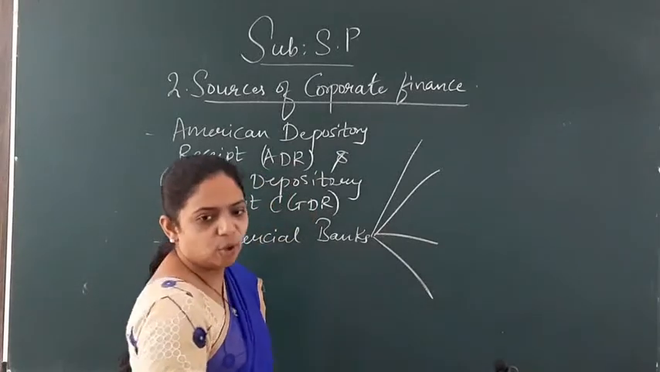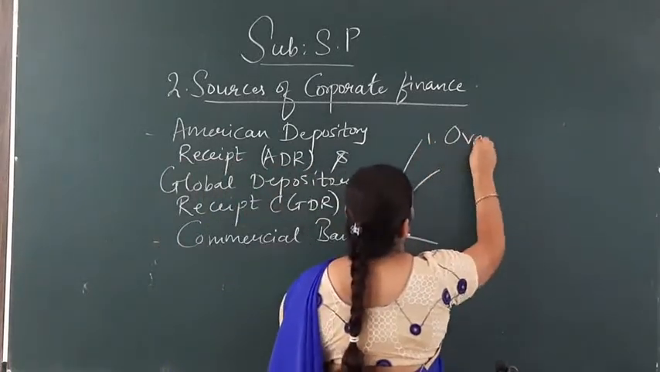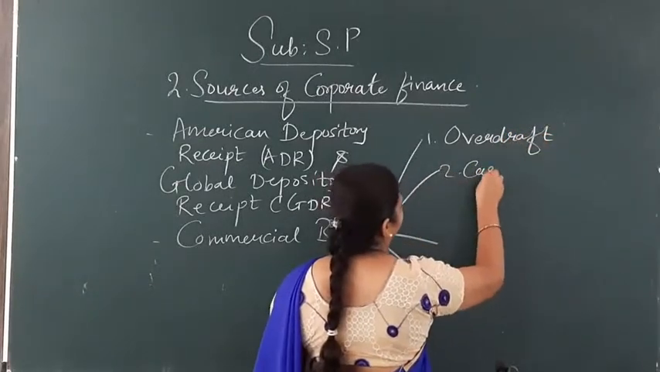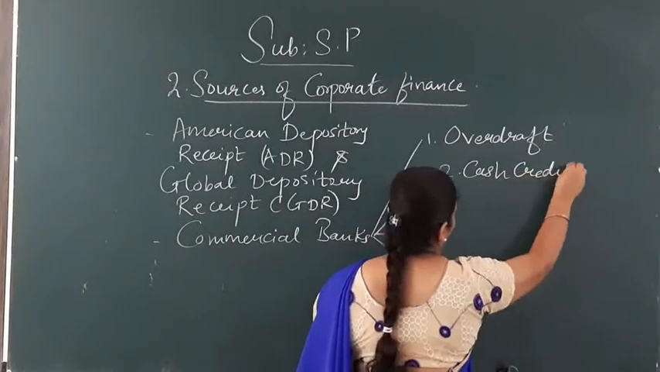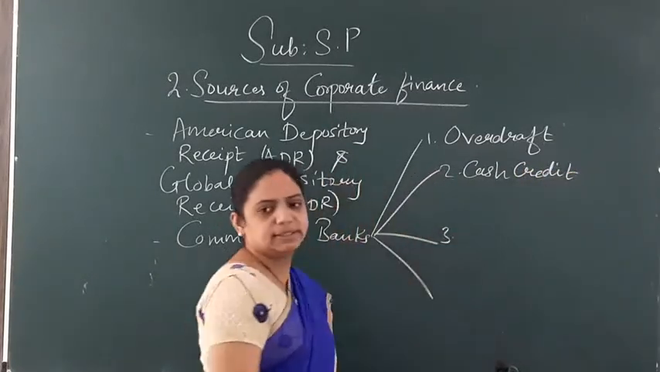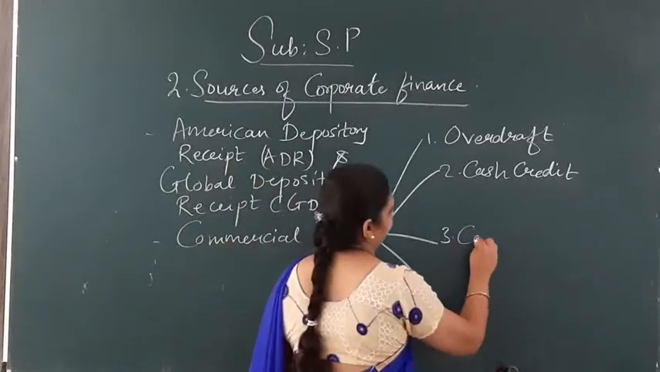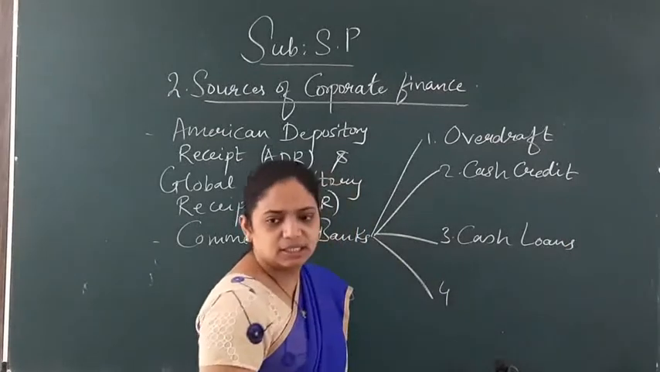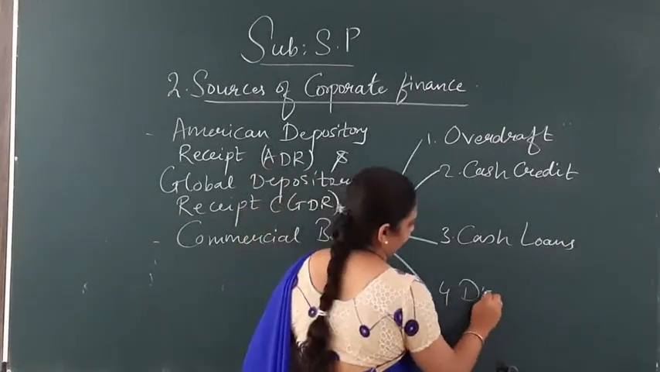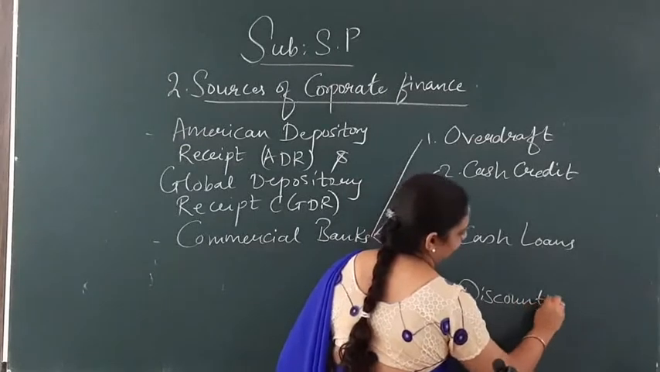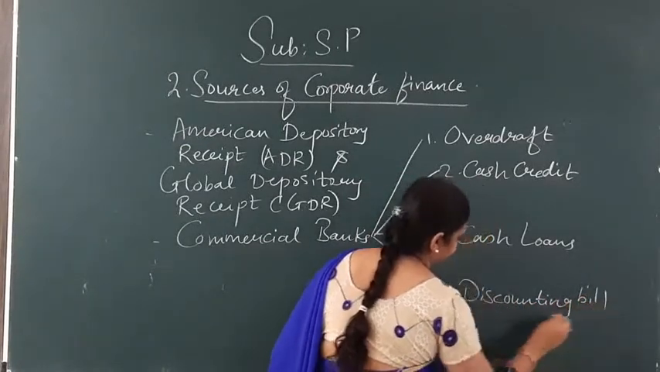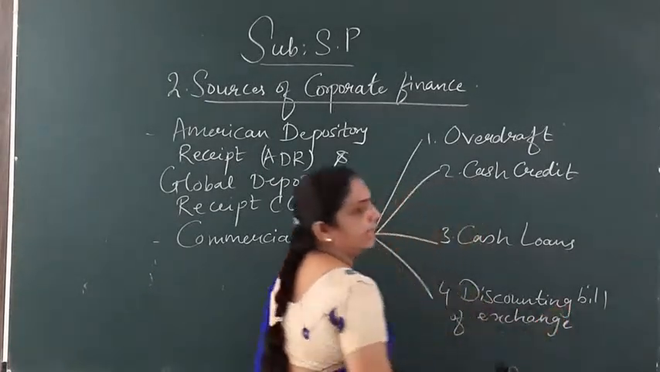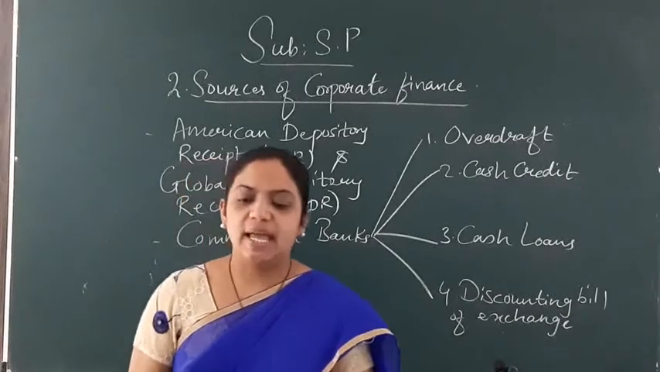The first is overdraft. The second is cash credit. The third is cash loans. And number 4 is discounting the bill of exchange. These are the 4 types which are related with the disbursement of credit. Okay, commercial banks